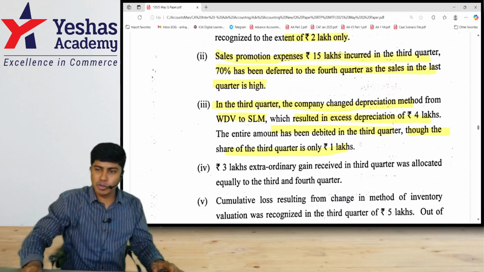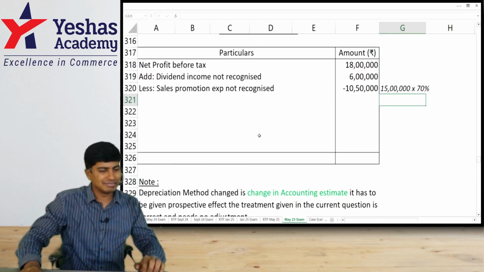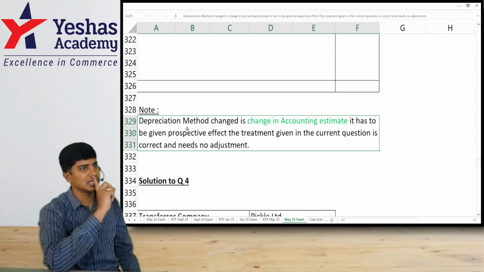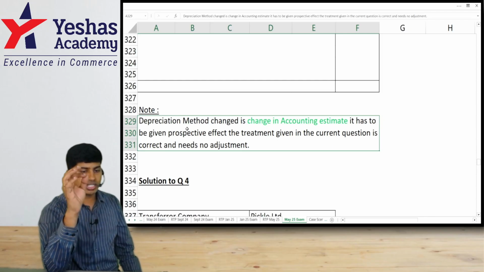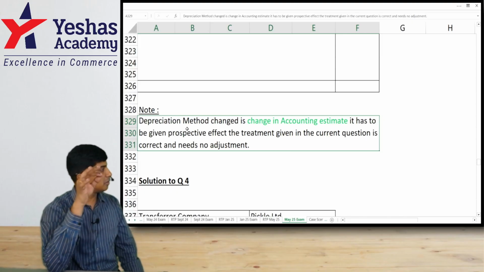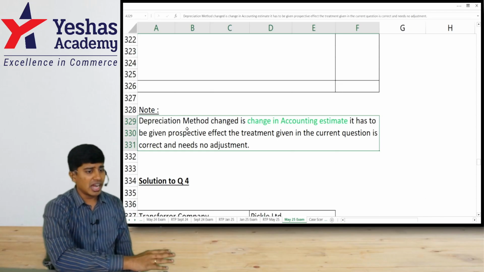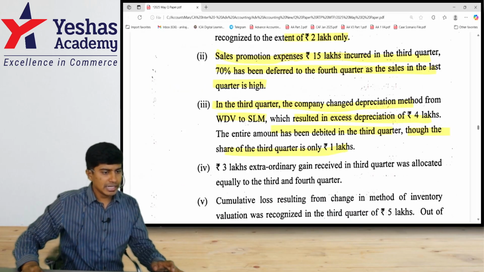Okay, 4 lakh is supposed to be charged. 4 lakh is correctly charged. Do we have to do any correction? Nothing. I'll give a note here. You can write this in the exam also whenever a similar situation arises. Read this. Depreciation method change is a change in accounting estimate. It has to be given prospective effect. The treatment given in the question is correct and needs no adjustment. Everybody is clear? Let's go to the next one.